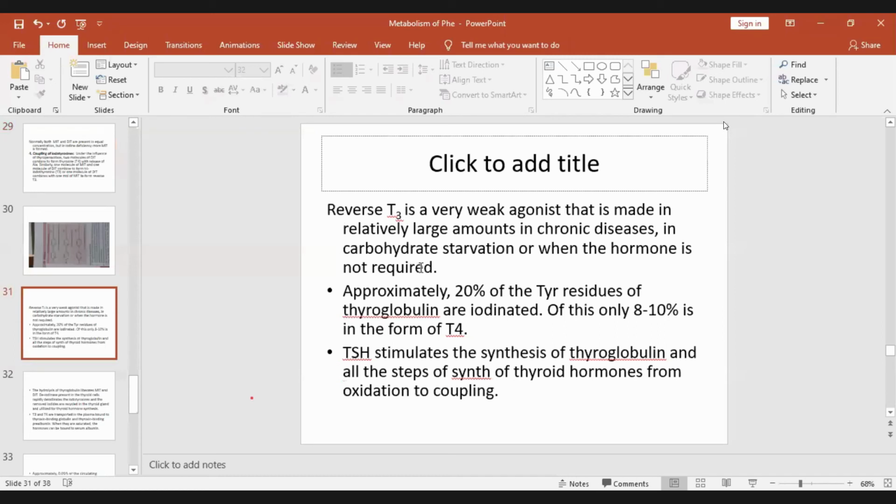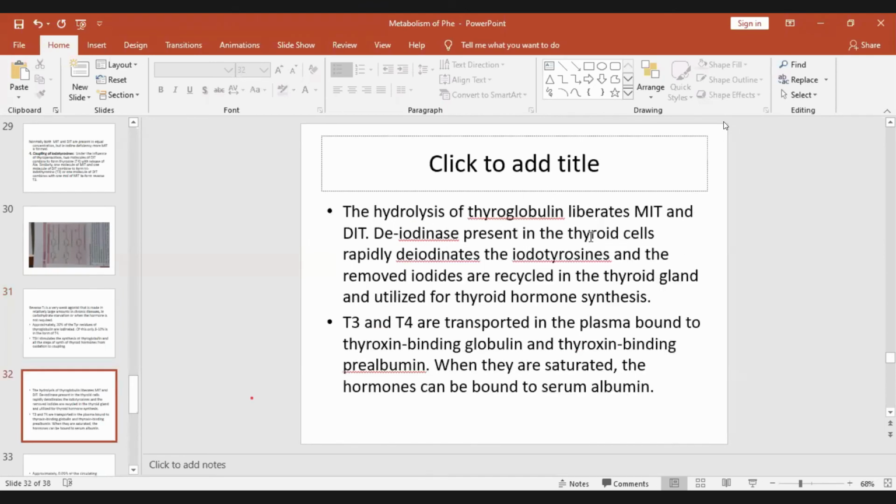Tyrosine residues of thyroglobulin are iodinated. Of this, only 8 to 10% is in the form of T4. So these are all the steps of synthesis of thyroid hormones, from oxidation to coupling. The hydrolysis of thyroglobulin liberates monoiodotyrosine and diiodotyrosine. The deiodinase present in the thyroid cells rapidly deiodinates the iodotyrosines, and the removed iodides are recycled in the thyroid gland and utilized for thyroid hormone synthesis.